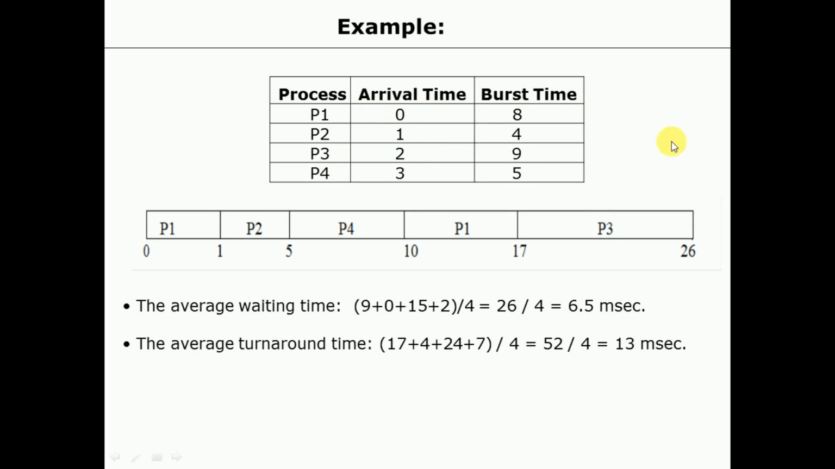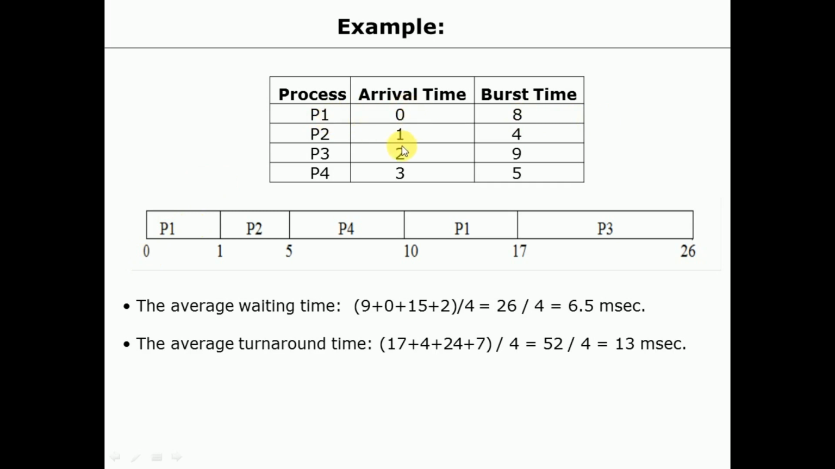Here we know that at arrival time 0, only process P1 will be available. So at the beginning, at arrival time 0, P1 is available. Only one process is available, so there is nothing to compare the burst time with. That's why by default P1 will be allowed for execution, and it will be executed for 1 millisecond.